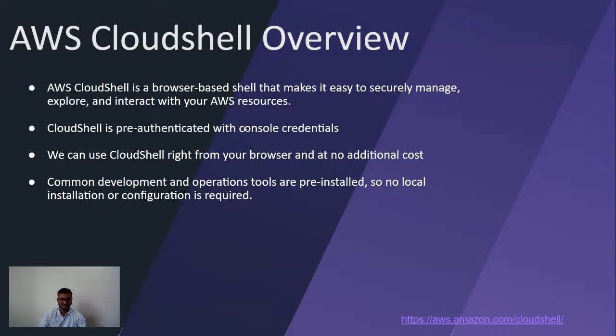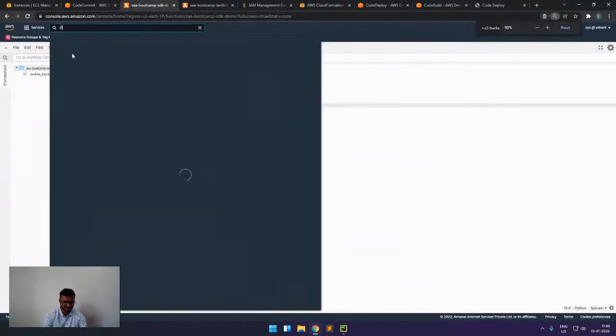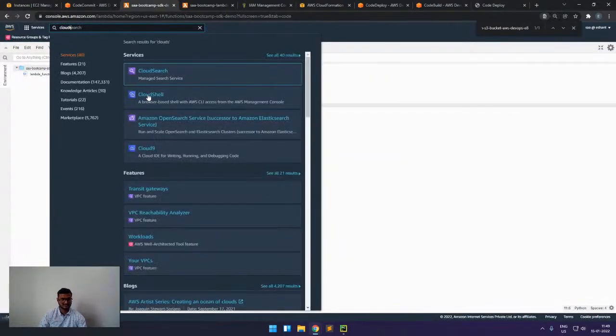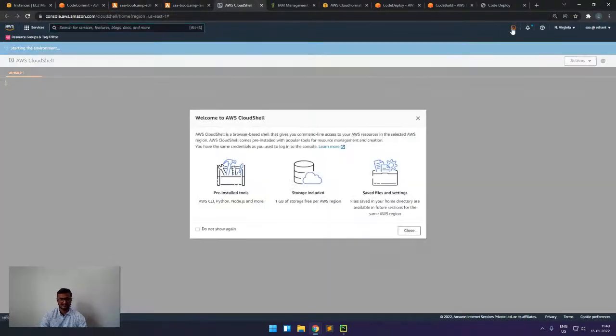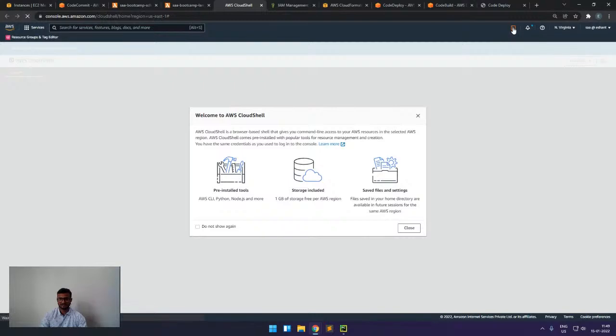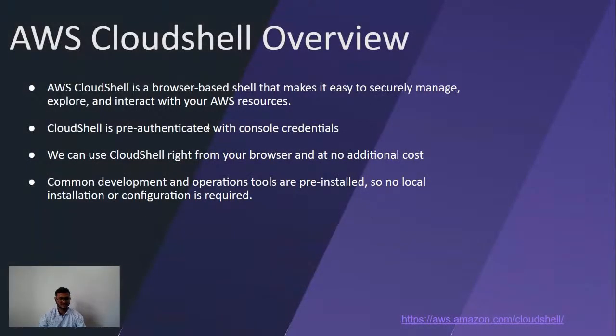For CloudShell, we can either go to it by searching for the service from here, or we have a shortcut icon here. Using this, we can also go to the CloudShell. It takes some time to configure, so till then we will understand the theory part of it.